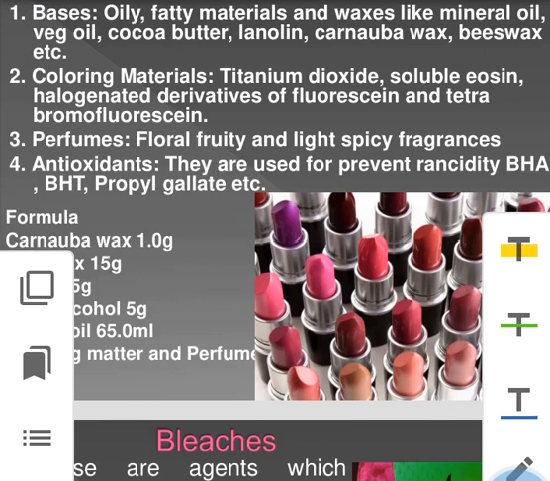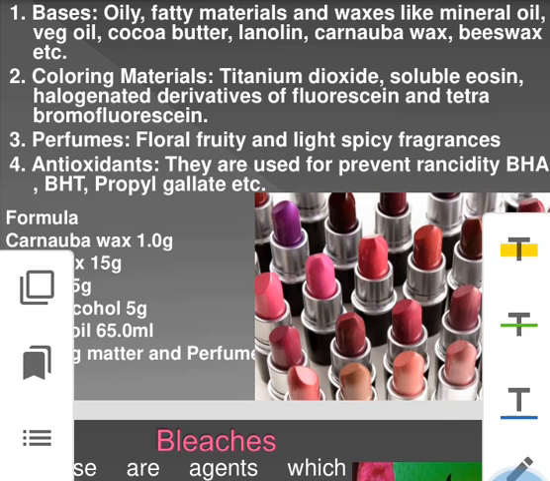What is the formulation of lipstick? Lipstick formulation consists of 4 points. First is bases, second is coloring material, third is perfume, and fourth is antioxidant. Will you remember?